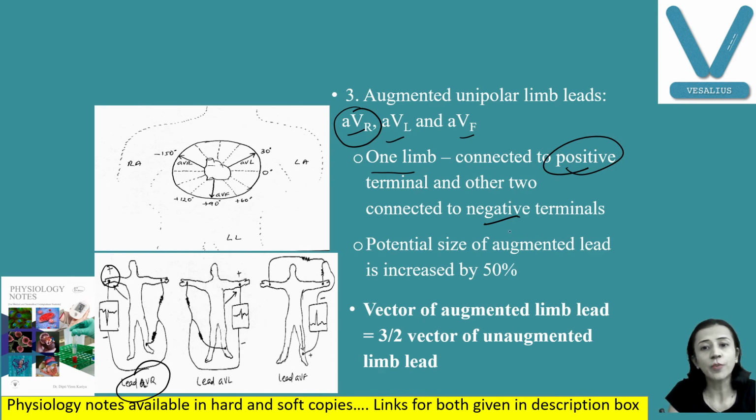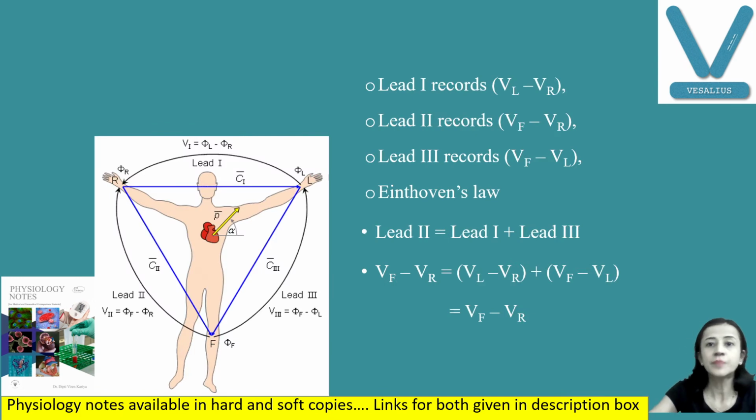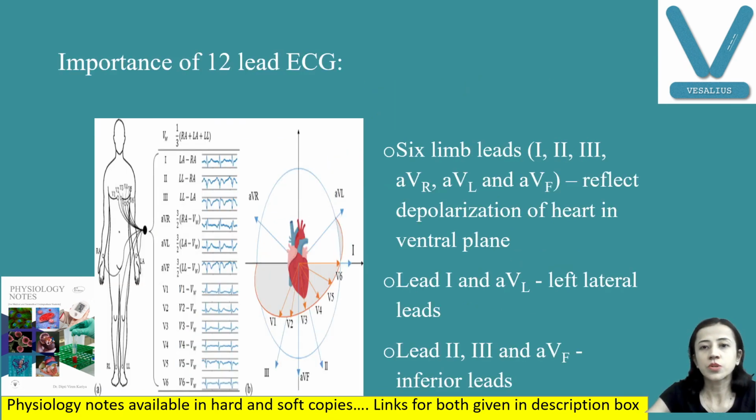What is the use of augmented leads? Here you can see we can augment the potential by 50%. So the vector of the augmented lead is equal to 3 by 2 times the vector of the unipolar lead. How? That we will discuss with the vectorcardiogram. I am not going into detail of that augmentation.